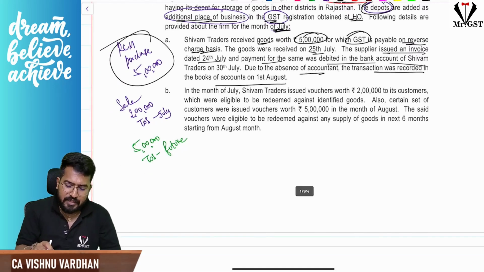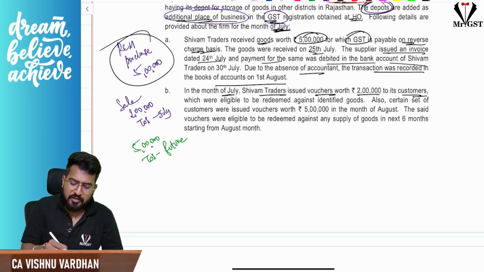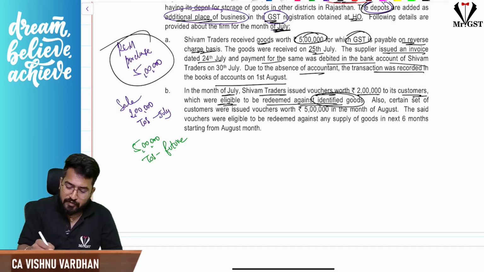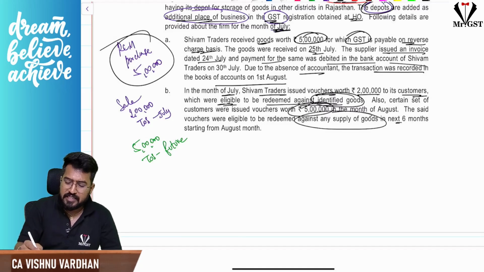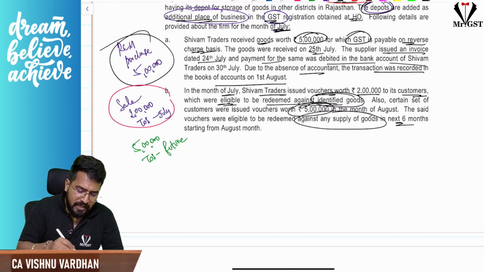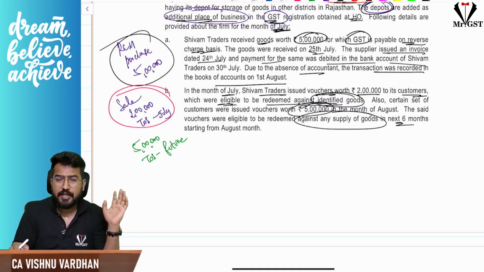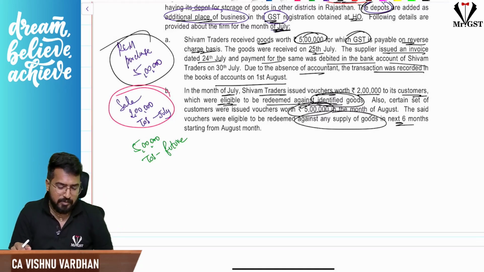Next, in the month of July, Shivam Traders issued vouchers of 2 lakh to customers, which are eligible to be redeemed against identified goods, that is important, and 5 lakh worth of vouchers which can be used for redeeming multiple goods, against the supply of any goods in the next 6 months. That means sale of 2 lakhs will happen, because the date of issue of the voucher itself will be taken as the time of supply, and on 2 lakhs immediate GST liability will come into picture.